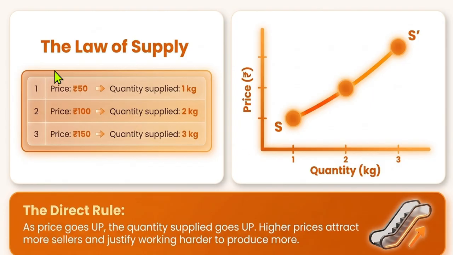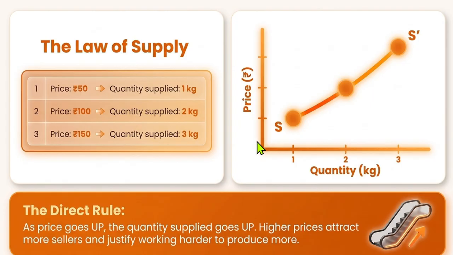Let us understand the law of supply. When the price of a commodity is 50 rupees, the quantity supplied by the seller is 1 kg. When the price increases, the quantity also increases. When the price further increases, the supplier provides more quantity. So let us see the supply curve.